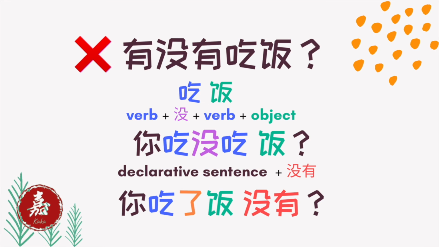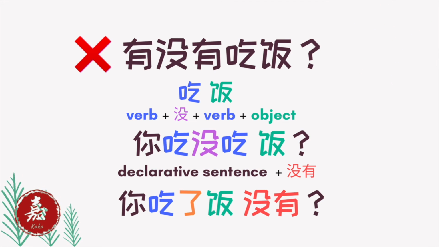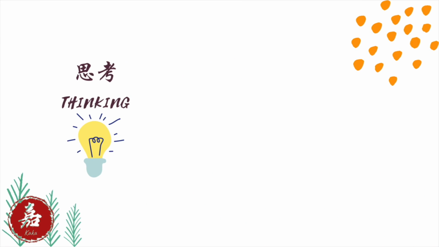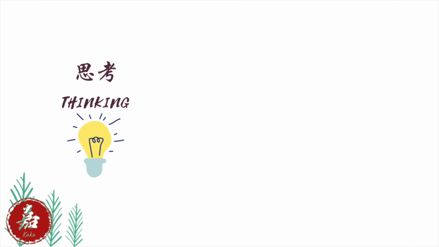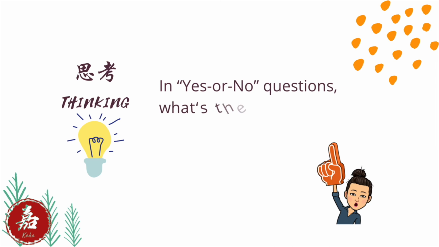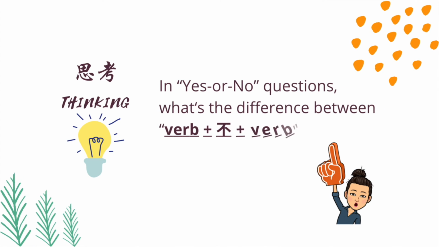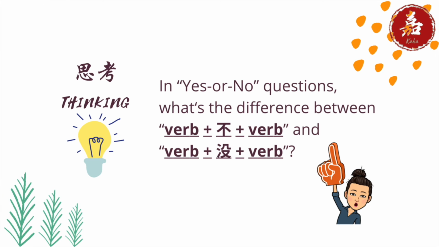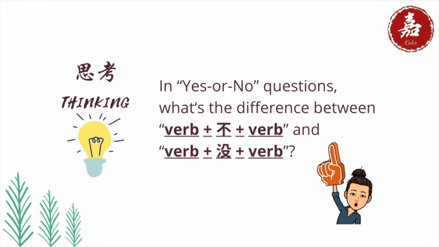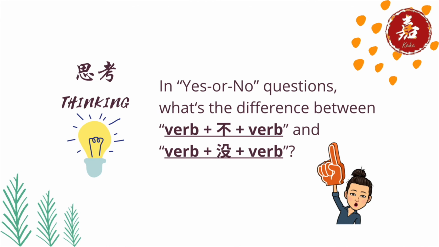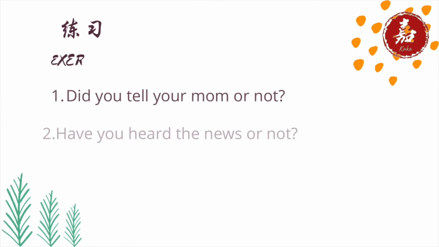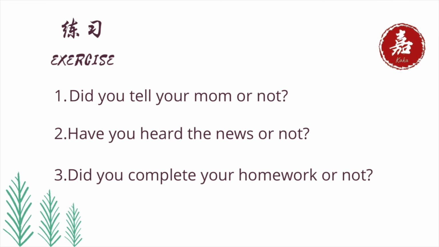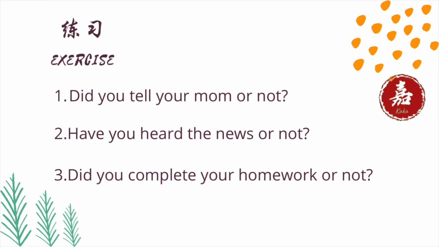Have I made all these clear to you? If you have any questions, please leave your comment. Now I have a question for you. If we can use 不 or 没 to form the no, then are there any rules to follow in order to differentiate the proper cases to use them respectively? Leave your answer as a comment. Okay, it's your turn to make yes or no questions. I will leave the answers in the description.